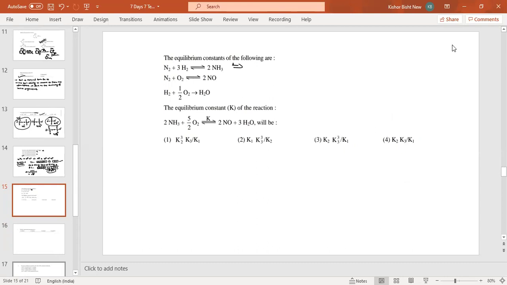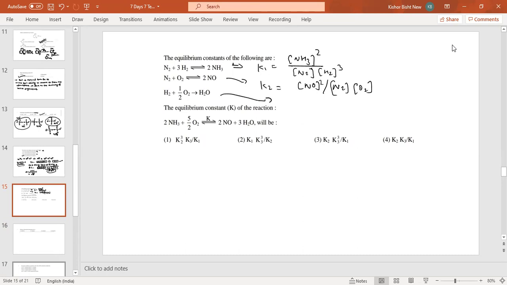Now, this one, K1 is equal to NH3 square upon N2 into H2 cube. This one, K2 is equal to NO square upon N2 into O2.